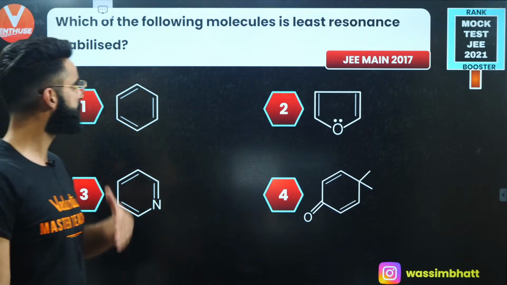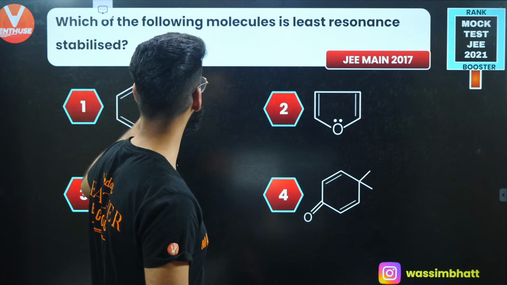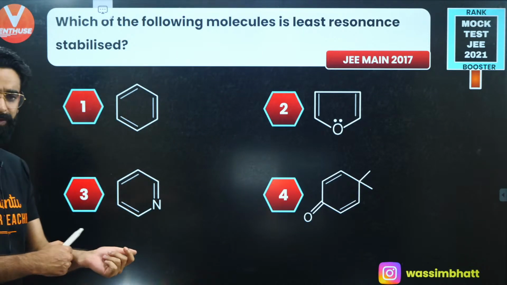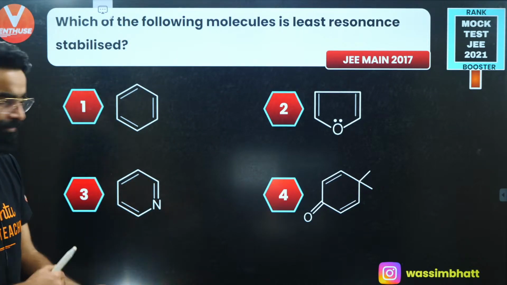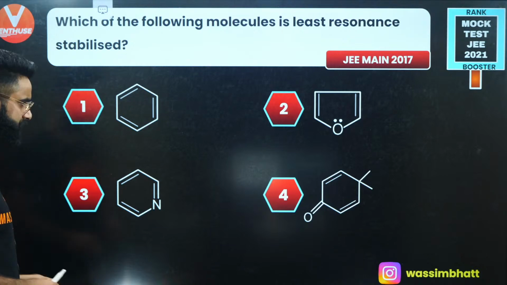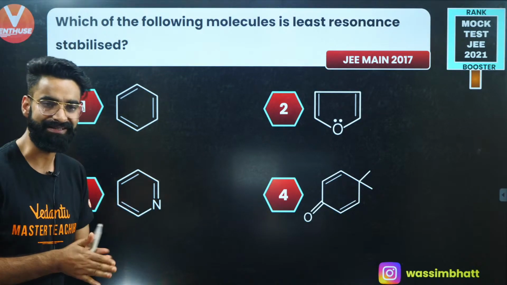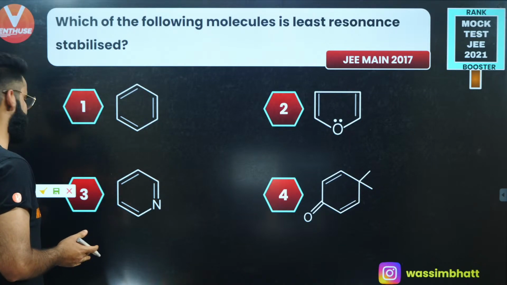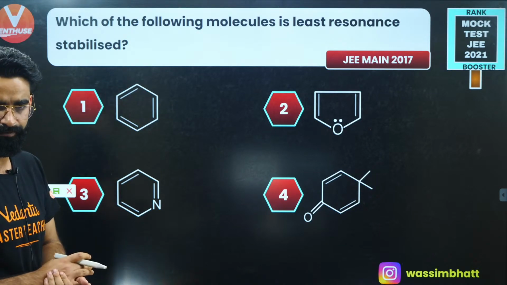This is one more question. Which of the following molecules is least resonance stabilized? JEE Mains 2017. What do you think about this one? Which one is least resonance stabilized? Basically, you are supposed to check which one is least stable among all.